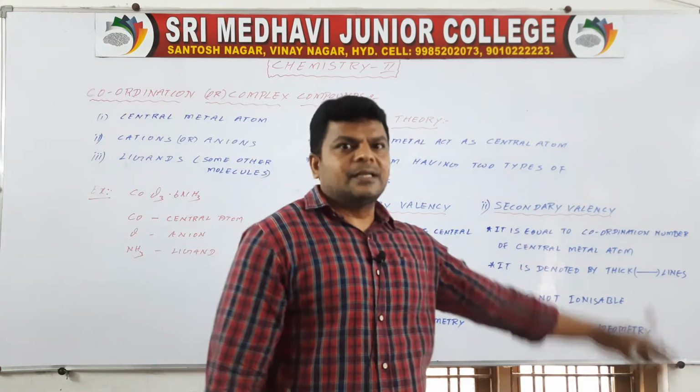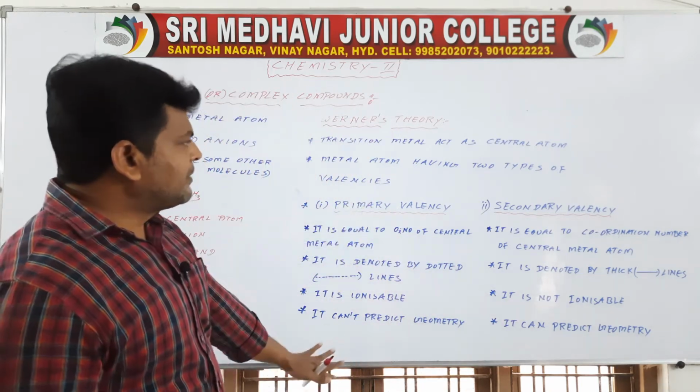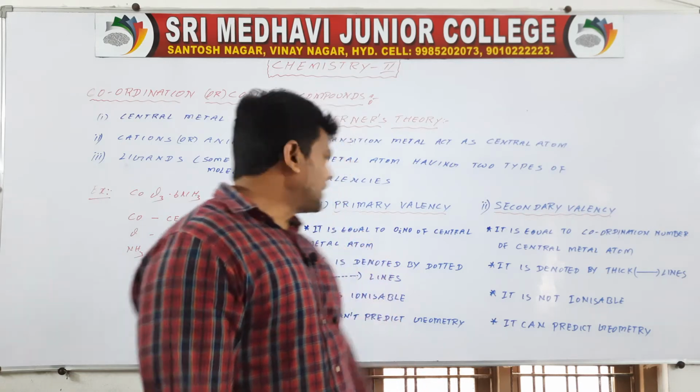Secondary valency can predict geometry. So this is primary valency and this is secondary valency.